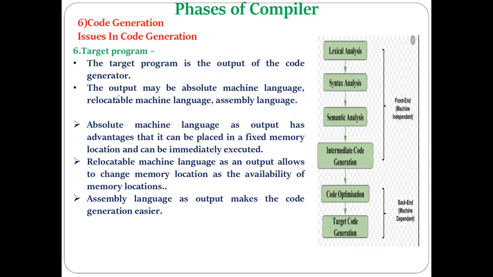Okay. So as I said, the output generated by the target code generation phase can be in different forms. It may be absolute machine language code, relocatable machine language code, or assembly language. If it is absolute machine language code, absolute in the sense that it can be placed in a fixed memory location and can be immediately executed.